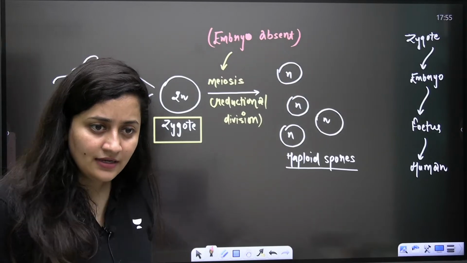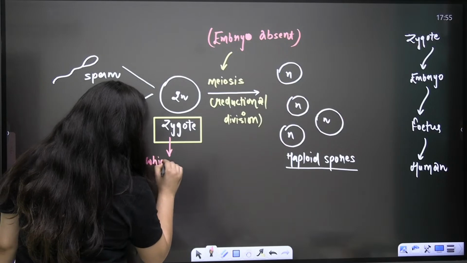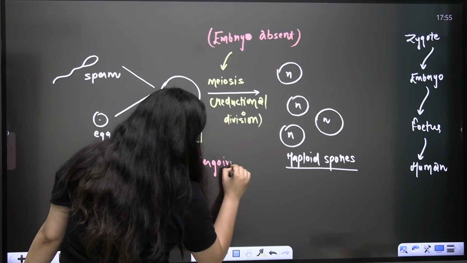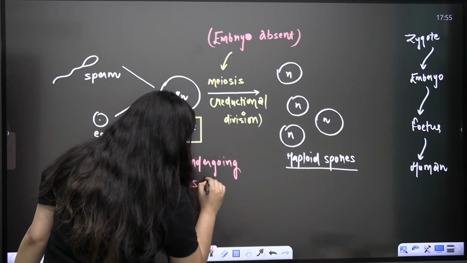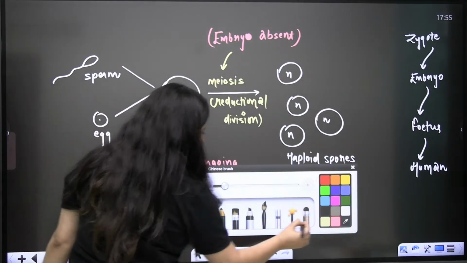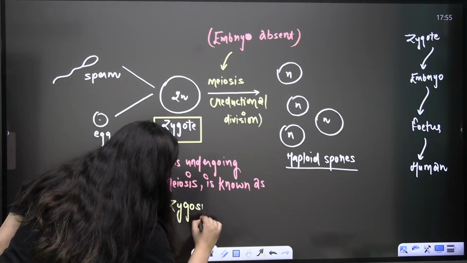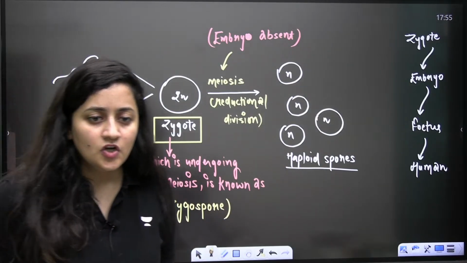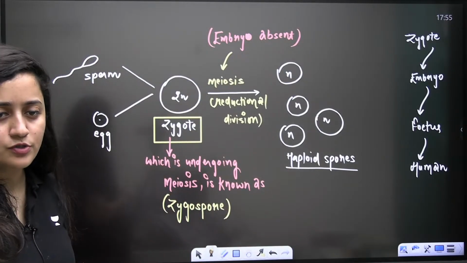Okay. Done. And yes, the zygote which is undergoing meiosis, which is undergoing reductional division, that zygote is known as zygospore. Is that clear? Do not compare it with the zoospore. Zoospore is something different. I'm talking about the zygospore here.